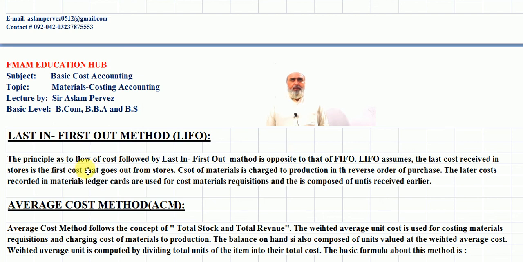The principle of cost flow followed by the last in first out method is opposite to that of the FIFO method. LIFO assumes the last cost received in stores is the first cost that goes out from stores. Cost of materials is charged to production in the reverse order of purchases. The latest costs recorded in the materials ledger cards are used for costing material issues, and the older costs remain in the units received earlier. Students, this is the meaning of LIFO. Now we move again to our main slide of the LIFO method.